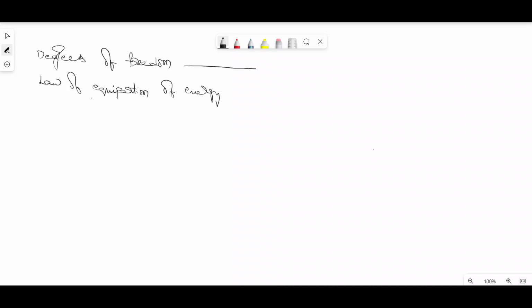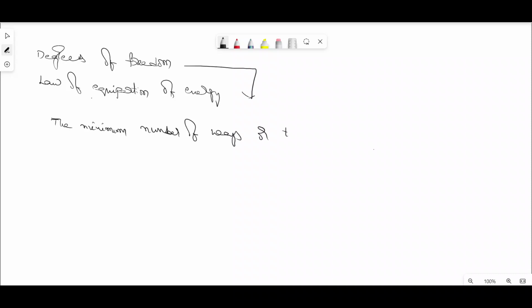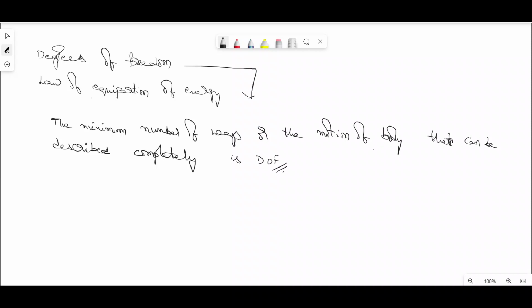degrees of freedom. So observe that as we consider degrees of freedom, we say that the minimum number of ways in which the motion of a body can be described completely is known as degrees of freedom.